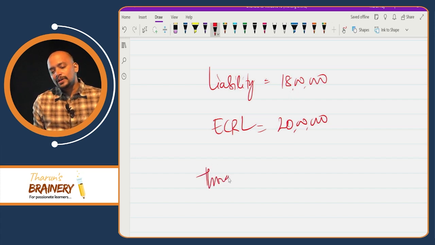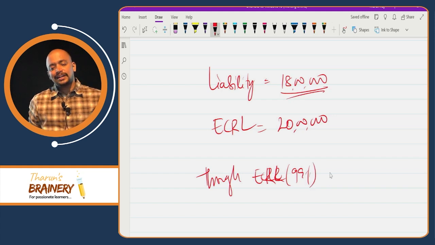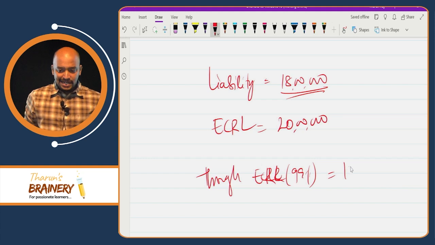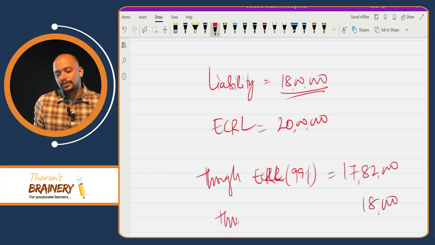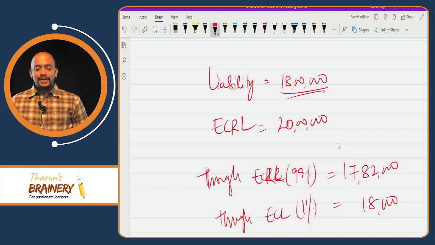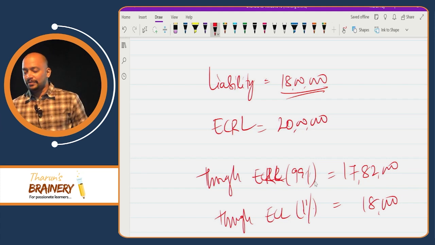So through the electronic credit ledger, I can use only 99%. 99% means 18 lakhs into 99% is what? 17 lakhs 82,000. Then 18,000 I have to pay through the electronic cash ledger. Then that balance will still be there in the electronic credit ledger. So what is the balance in the electronic credit ledger? 2,18,000. It will be there in the electronic credit ledger and can be carried forward.